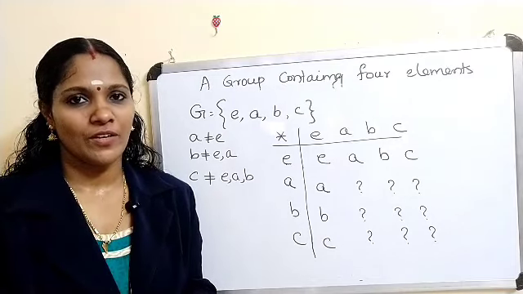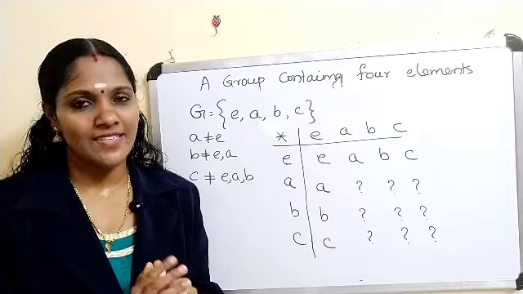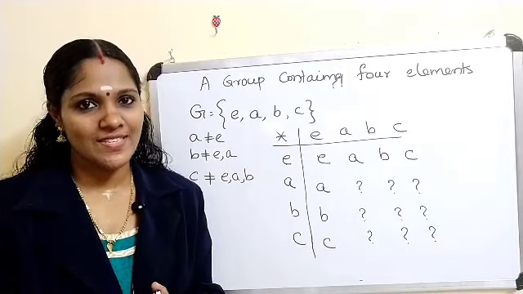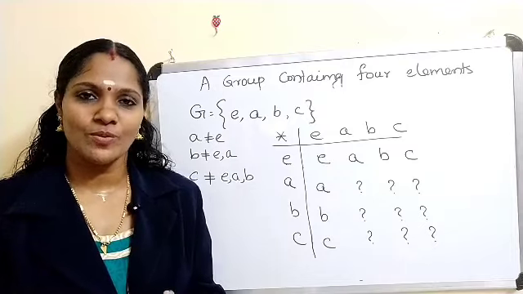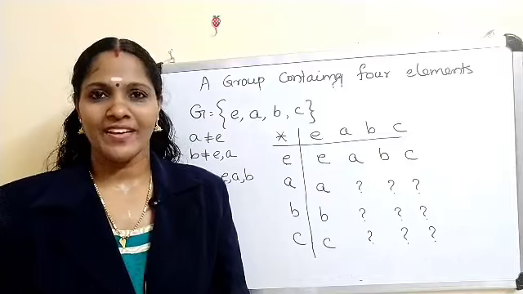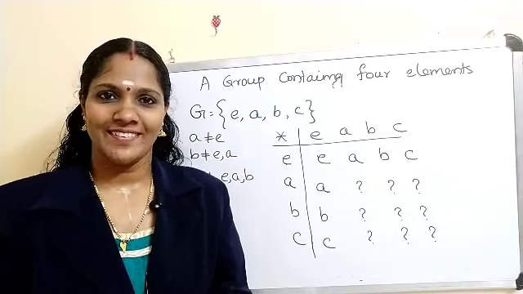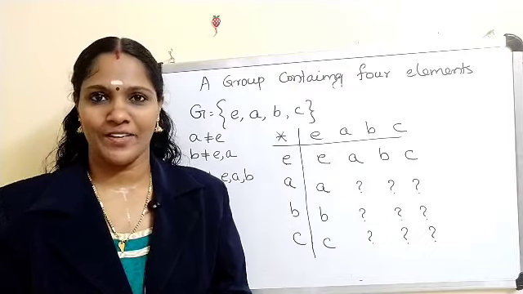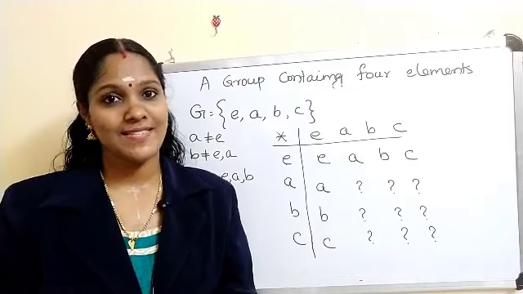You have to define star in such a way that G together with the star satisfies the conditions G1, G2, G3 and G4. Today we have discussed semigroups, monoids, and also finite groups. In the next class we will discuss subgroups.